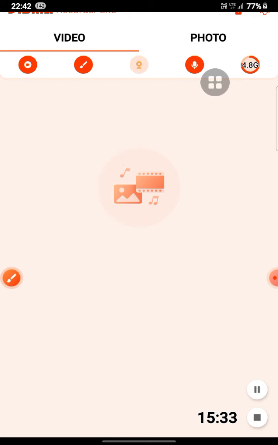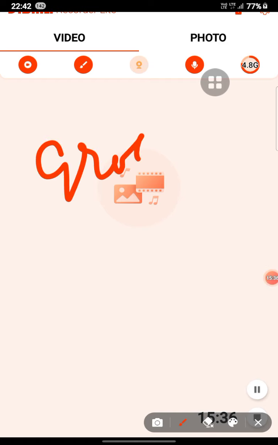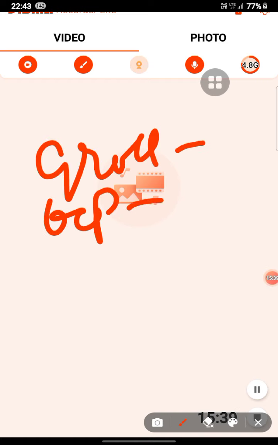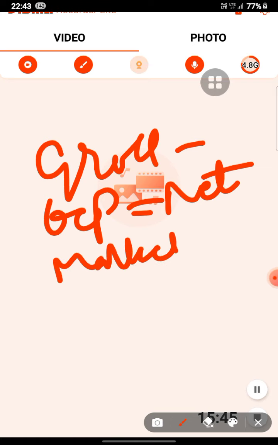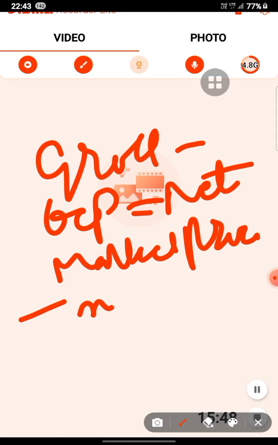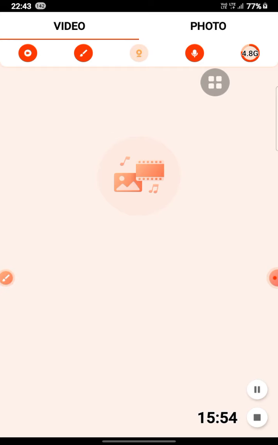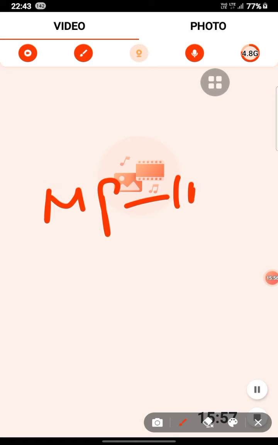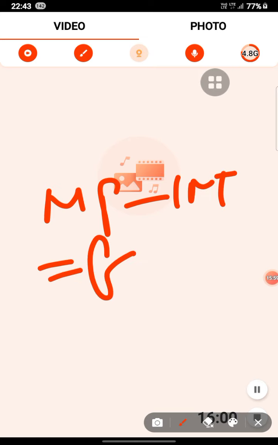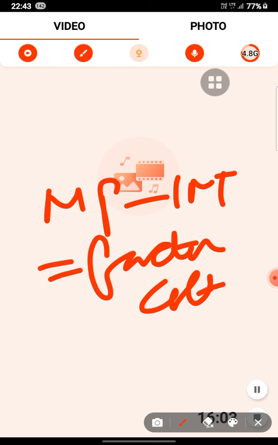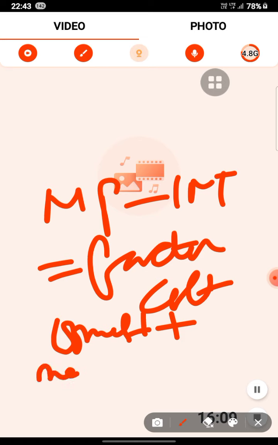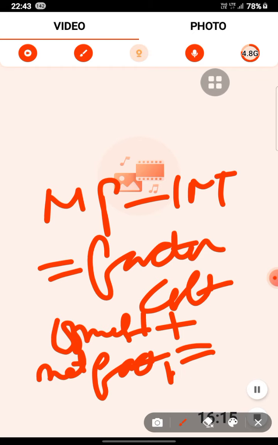Now we are calculating the gross. Gross minus depreciation is called net. Market price minus net indirect taxes is called the factor cost. And domestic product plus net factor income from abroad will be the national income.